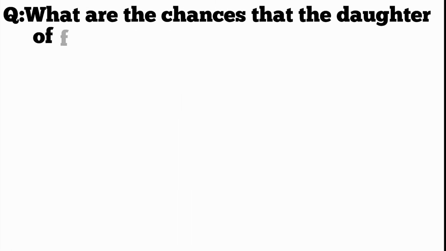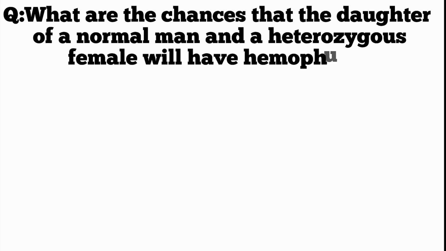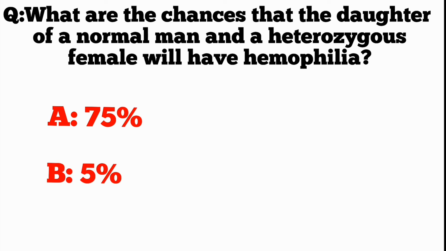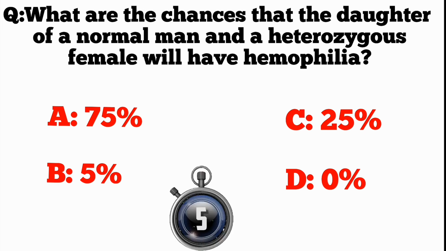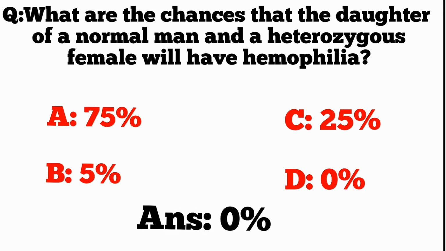Q. What are the chances that the daughter of a normal man and a heterozygous female will have hemophilia? A. 75%, B. 50%, C. 25%, D. 0%. ANS. 0%.